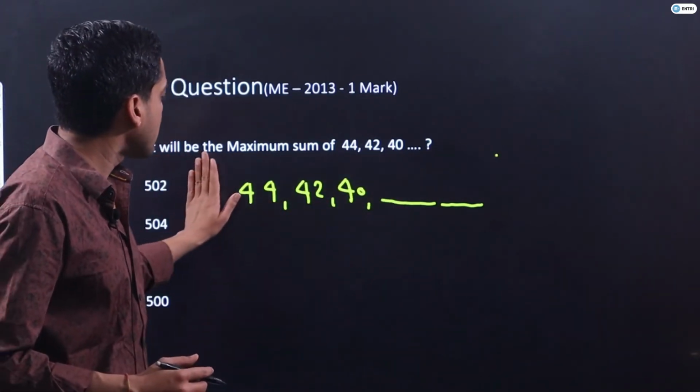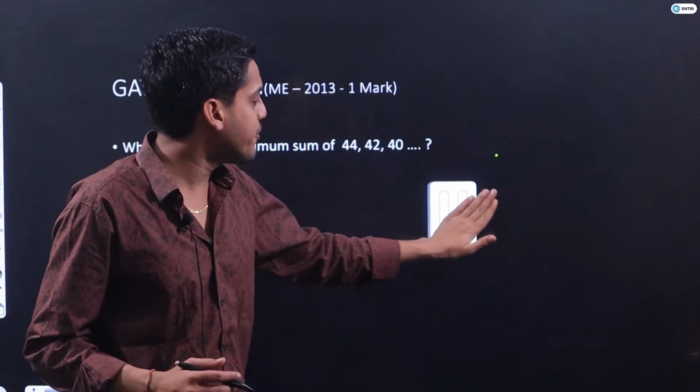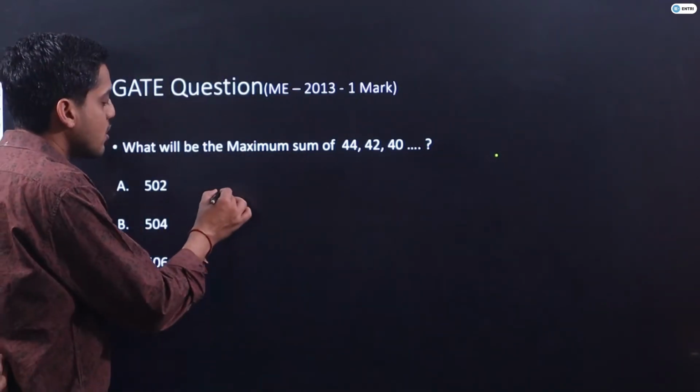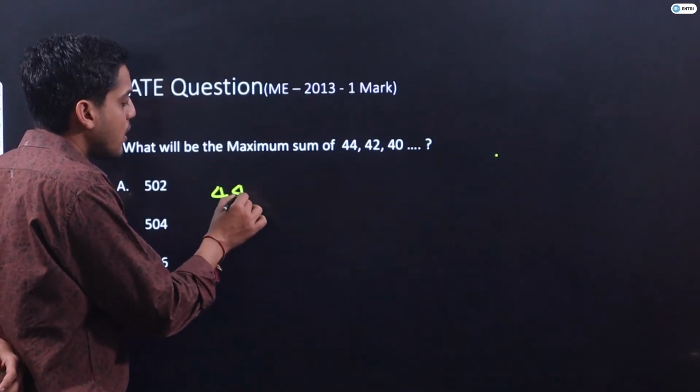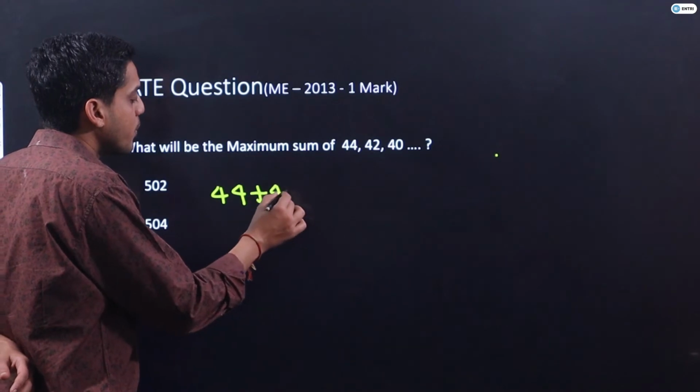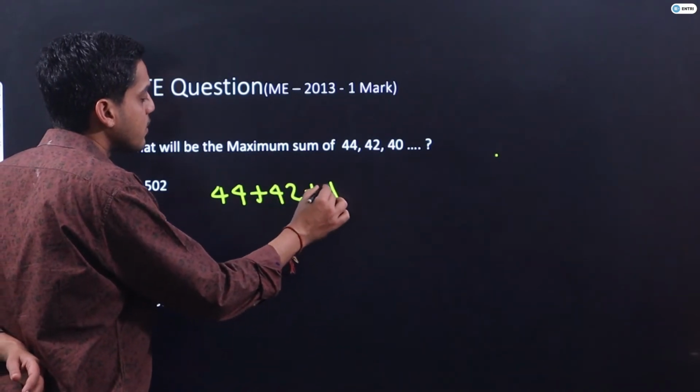So instead of putting commas between them, I am adding them, like this: 44 plus 42 plus 40.